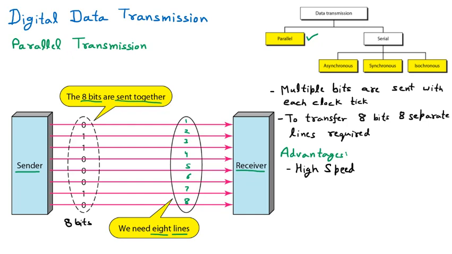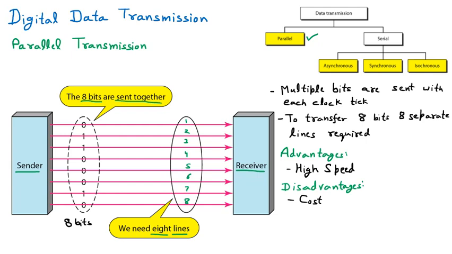But there are various disadvantages also. So if I talk about the disadvantages, then the first disadvantage is the cost. We know that if 8 lines are there, then obviously 8 times the cost.